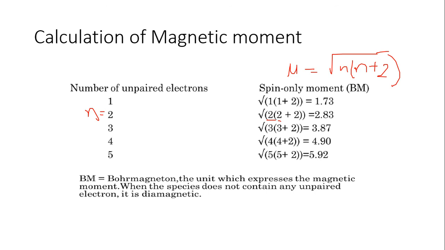Wherever there is a value of n, you need to substitute the value of 2. Then for 3 unpaired electrons, you substitute n as 3 and you arrive at the spin only magnetic moment of that particular complex. Like that I have shown you for 5 unpaired electrons, where the spin only moment is 5.92.